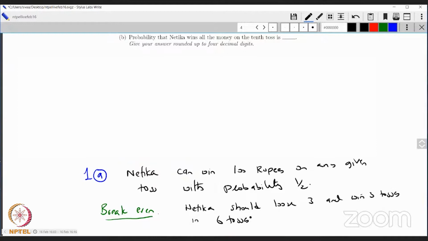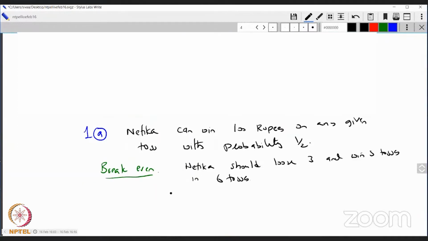So it's a binomial experiment. The probability of break even is going to be what? You have 6 tosses, and you choose 3 of them. So 6 choose 3 ways. In the 3 places you must win, so half to the power 3. In the other 3 places you must lose, that is 6 minus 3.